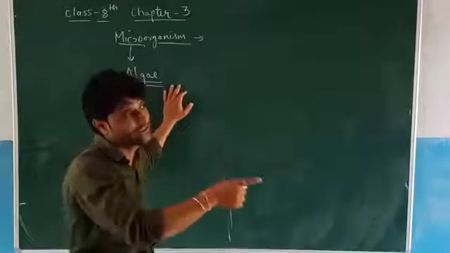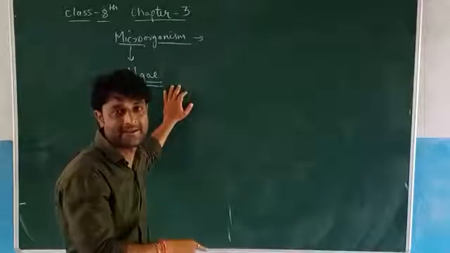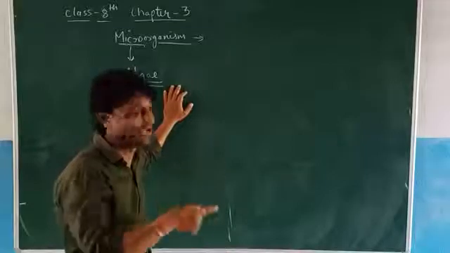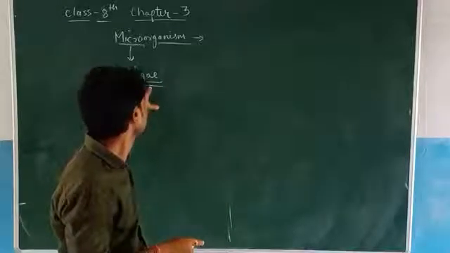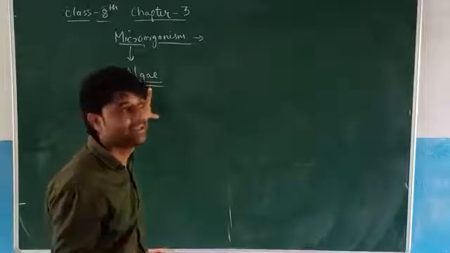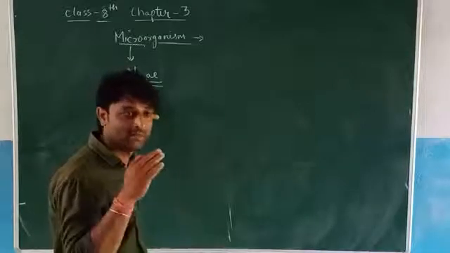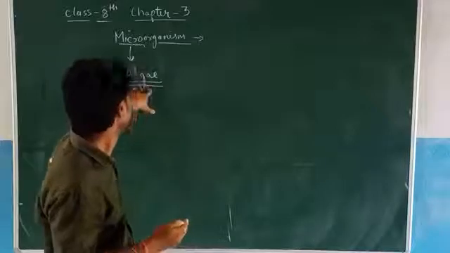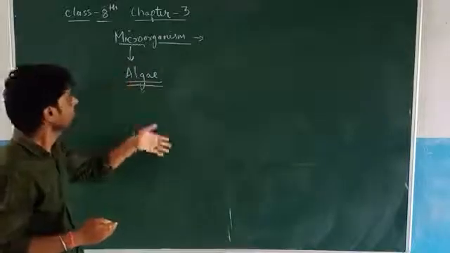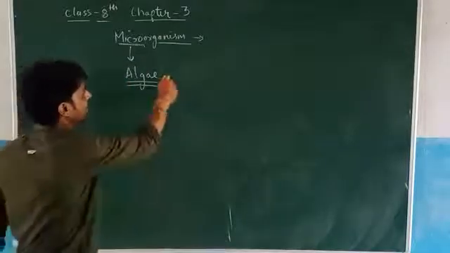We are not able to see algae directly with the naked eye. So what are these algae, and where are these types of organisms found? We will be seeing this part.